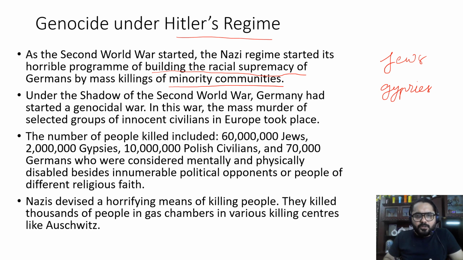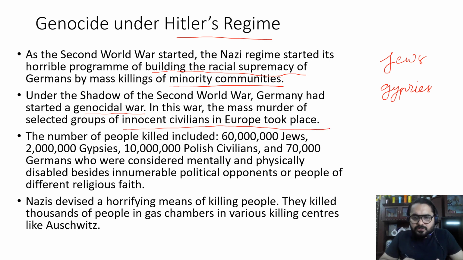Under the shadow of the Second World War, Germany started a genocidal war. Germany was already participating in the Second World War from the outside, and internally it was also trying to kill the minority communities. In this war, the mass murder of a selected group of innocent civilians in Europe took place.